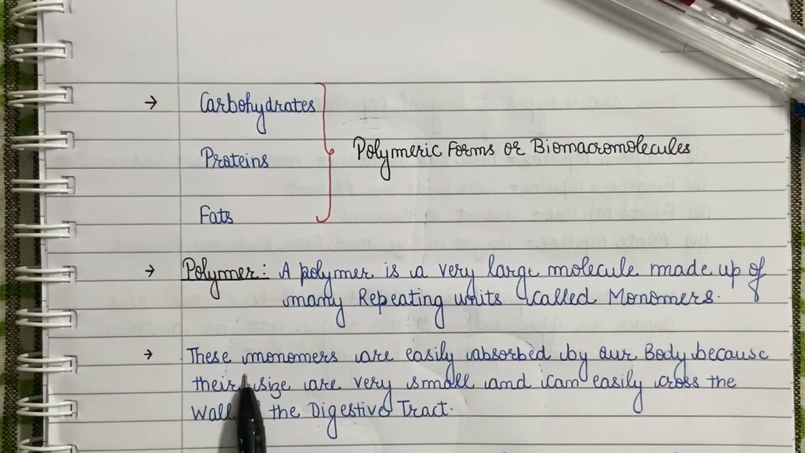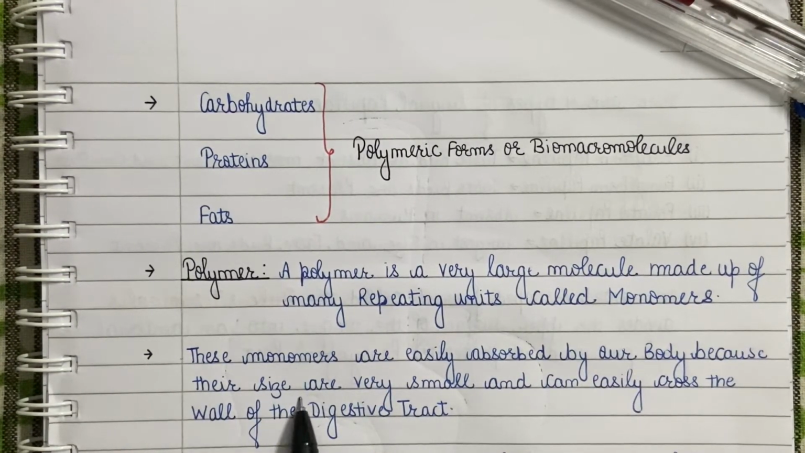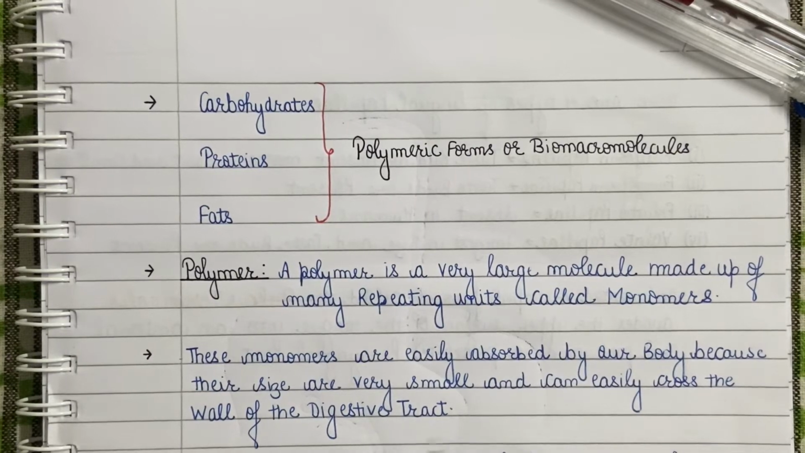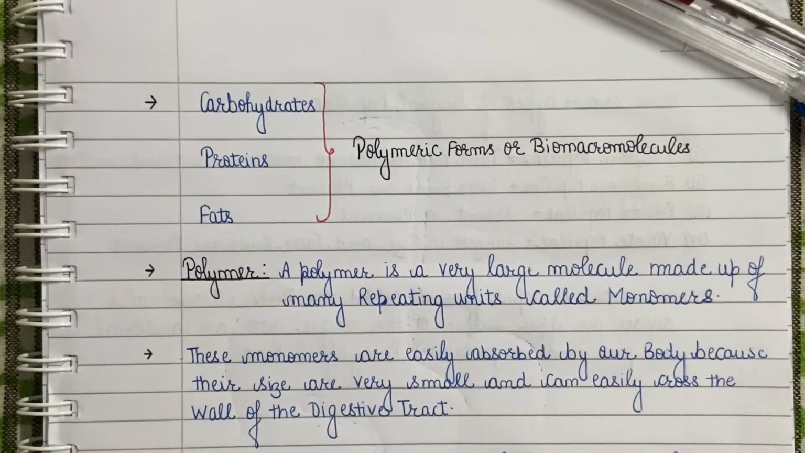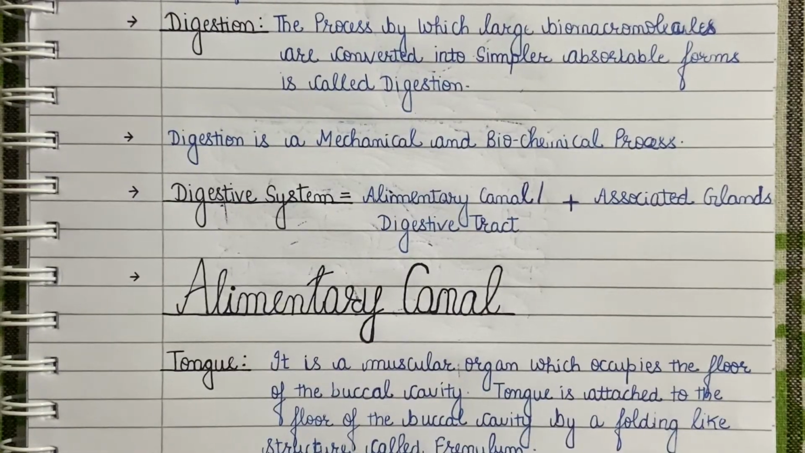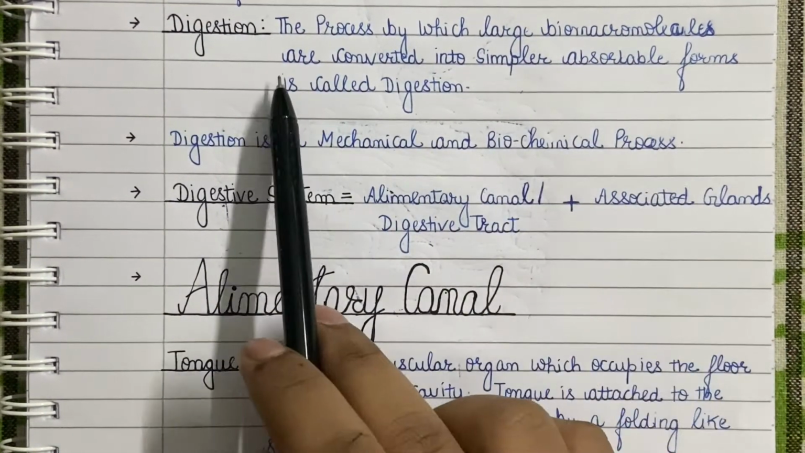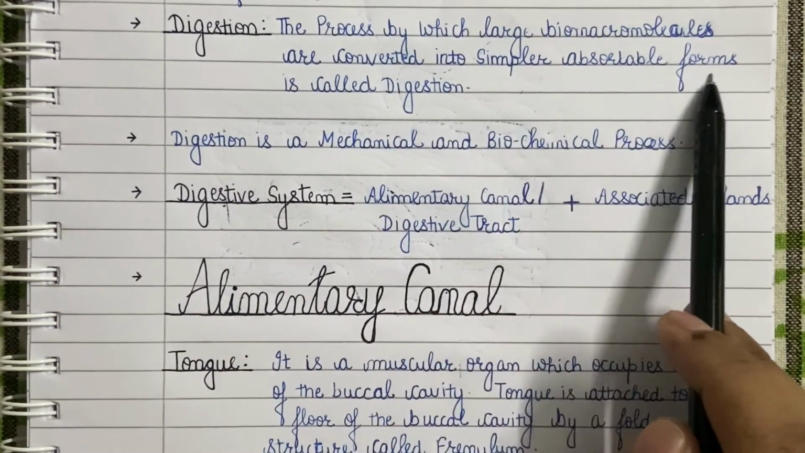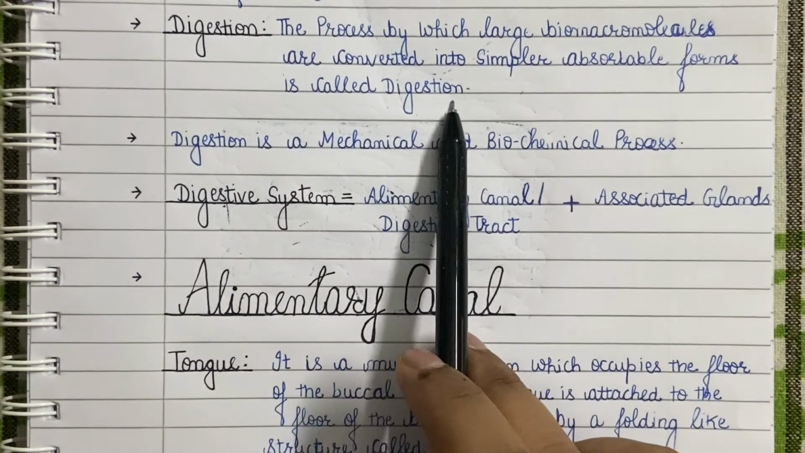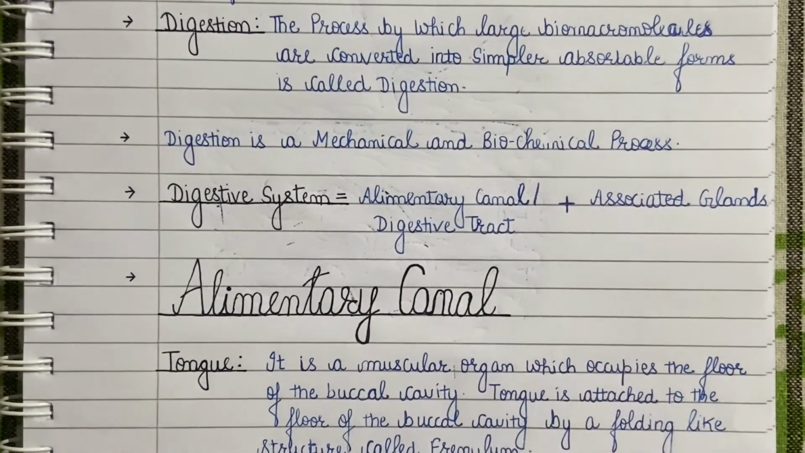These monomers are easily absorbed by our body because their size is very small and they can easily cross the wall of the digestive tract, and hence there is a requirement of a system which can convert these polymeric large forms into monomeric forms, and this function is carried out by our digestive system. So the process by which large biomacromolecules are converted into simpler absorbable forms is called digestion. This process is carried out by our digestive system, and this is a mechanical and biochemical process.